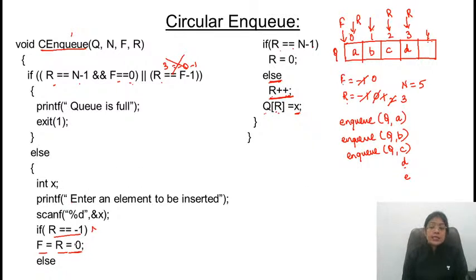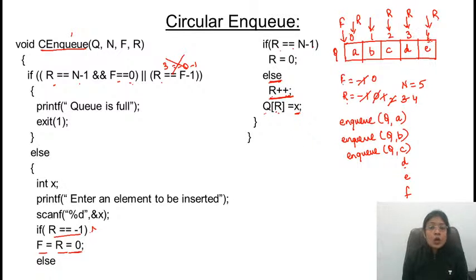कौन सा केस सेटिस्फाई कर रहा है? रियर इज इक्वल टू -1. नो. देन इट विल चेक फॉर रियर इज इक्वल टू n-1. n-1 है? नो. So it will increment the value of rear and insert the element. Now rear is pointing to n-1. I want to insert one more element, that is F.